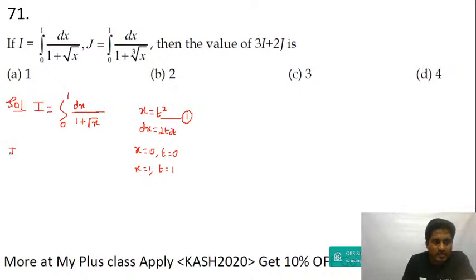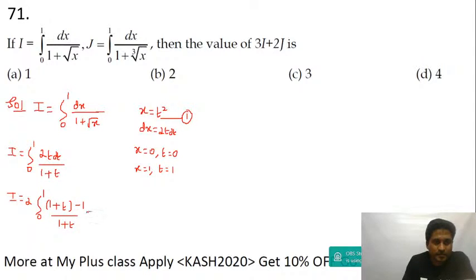I is equal to the integral from 0 to 1, and then dx is equal to 2t dt divided by 1 plus, I took x equal to t square, so this becomes t. That's fine. So I is equal to 2, which is a constant, I'll take outside, integral 0 to 1. t can be written as 1 plus t minus 1. I am adding 1 and subtracting 1.